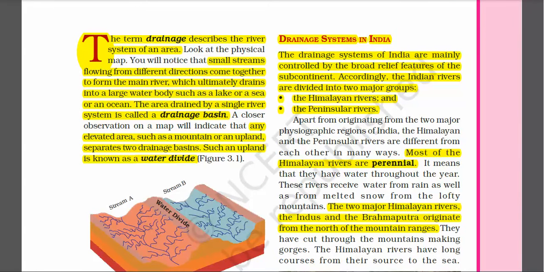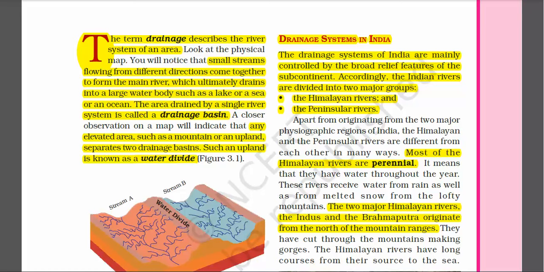In the map you must have seen that small streams flowing from different directions come together to form the main river. And this main river drains into a large water body such as a lake or a sea or an ocean.